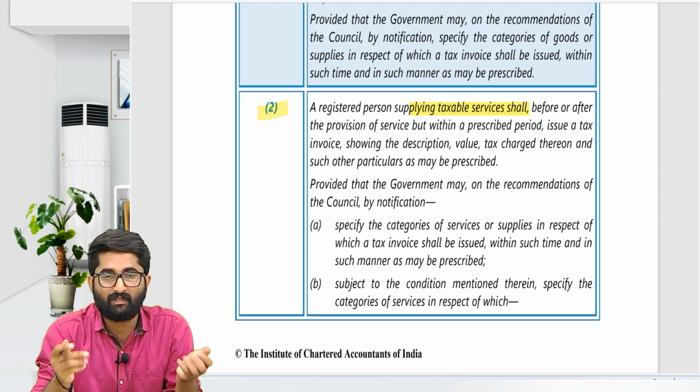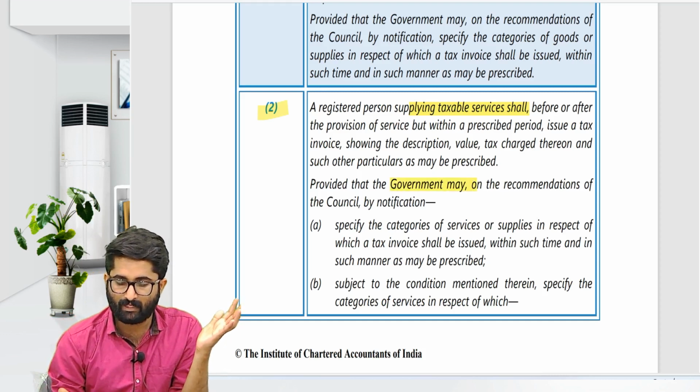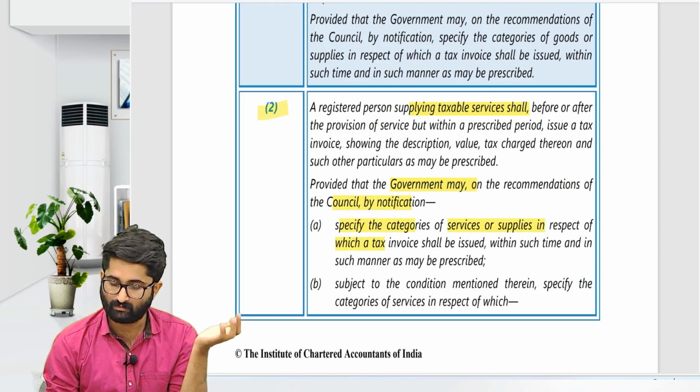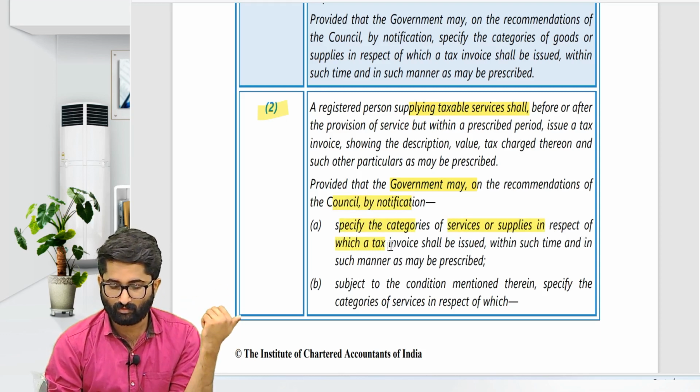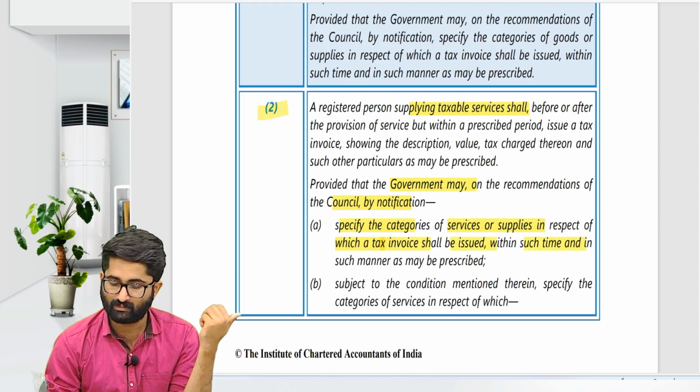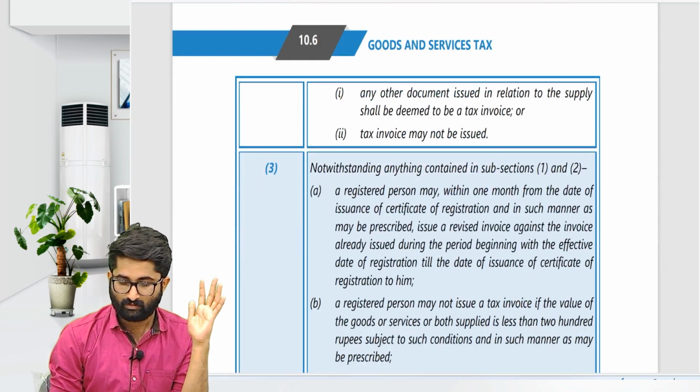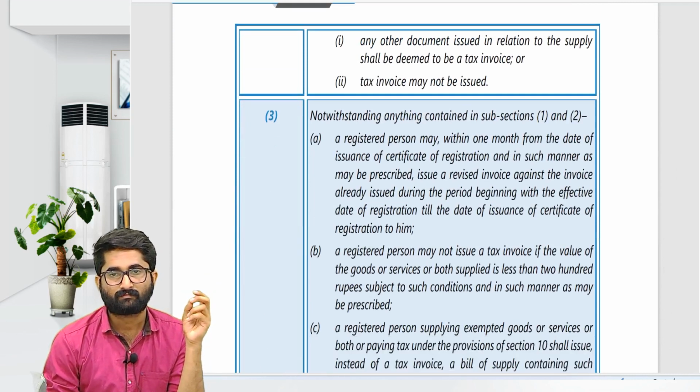So 45 days, or the provided government may, on the recommendation of the council, specify the category of services supplier, category of service or supplies in respect of which tax invoice shall be issued within such time as may be prescribed, subject to such conditions. So that is given here.